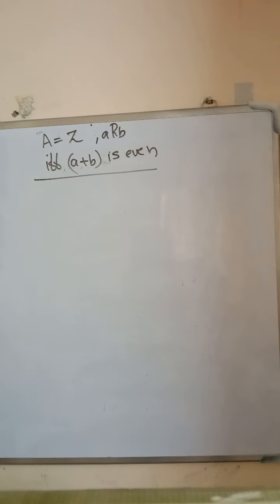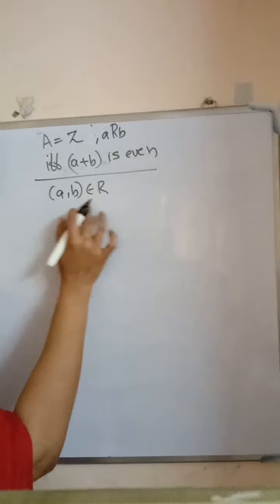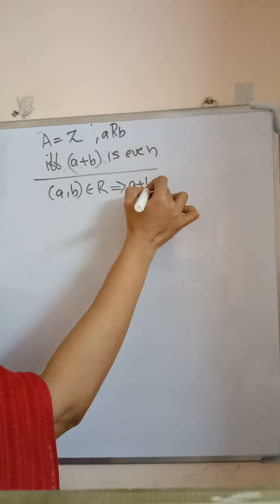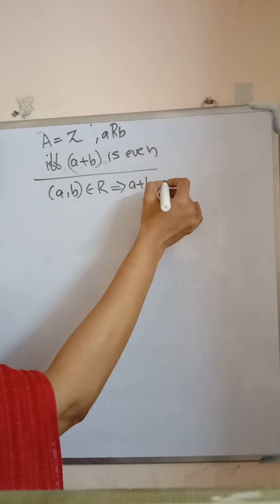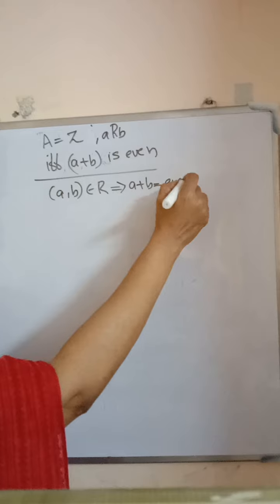State the type of the relation, or check whether the relation is reflexive, symmetric or transitive. Here, A and B are related, that is, the ordered pair (A, B) is an element of R, when A plus B is a multiple of 2, or A plus B is an even number.